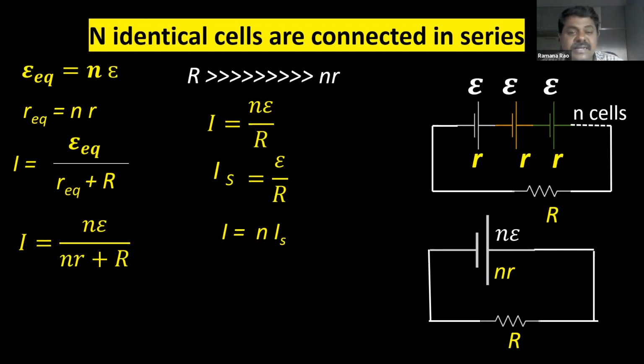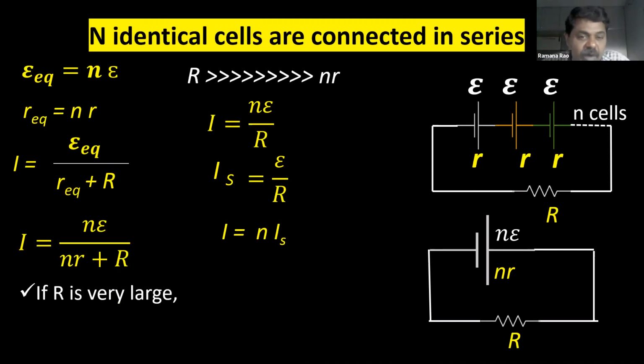If 10 cells are connected, we will get 10 times the current. If you connect 20 cells, you will get 20 times the current when compared to a single cell. This should be the condition to make the series combination effective.